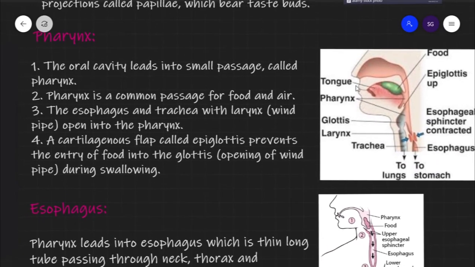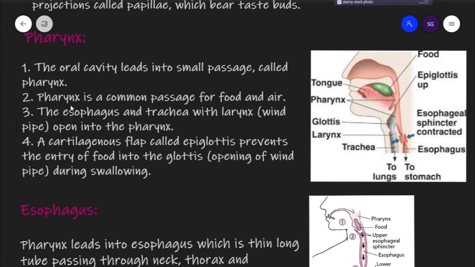Now we will take the next part of the alimentary tract, which is pharynx. Now mouth leads to the oral cavity and now oral cavity leads into the pharynx, or you may say oral cavity opens out in the pharynx. So pharynx is a common space. Behind the oral cavity there is a common space for food and air. Whatever air we inhale through the nose, or whatever food we take through the mouth, both things pass through that pharynx. So pharynx is a common space for air and food.